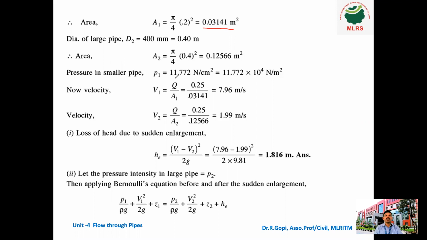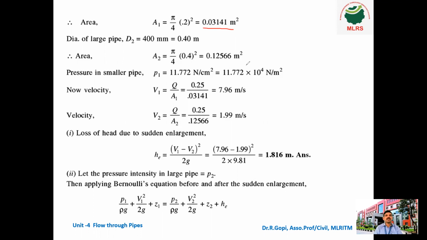Therefore P1 is equal to 11.772 Newton per centimeter square. If you convert it into meter square, you multiply by 10 power 4. Now velocity V1 is equal to Q divided by A1. What is the discharge? Discharge is also given, it is 0.25 divided by A1. A1 is 0.03141. So the velocity formula is discharge divided by area.